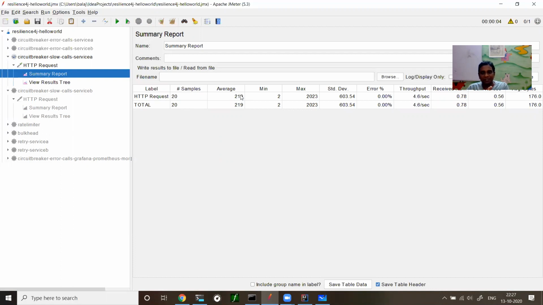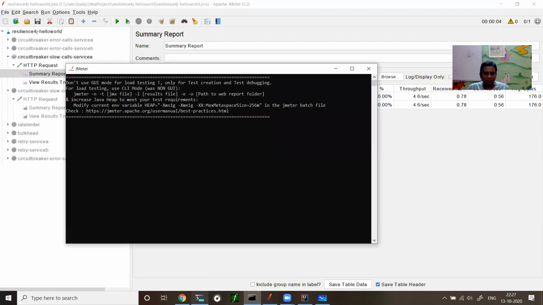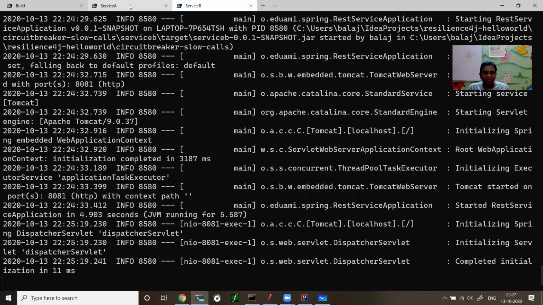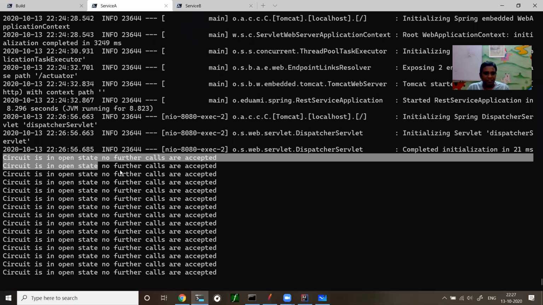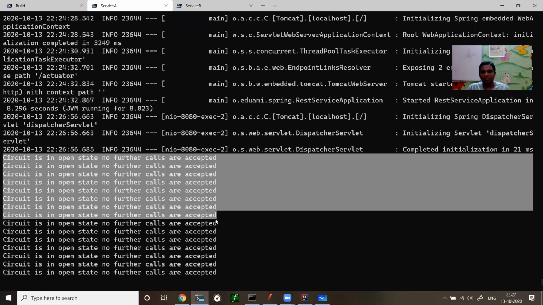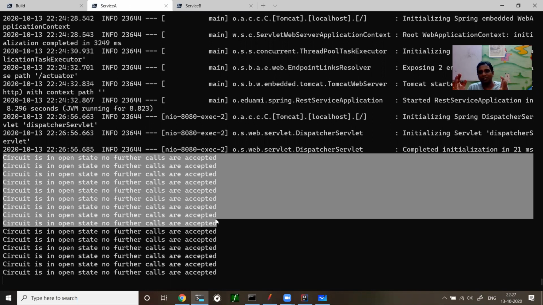What we did is, when B is performing poorly, I don't call B. I'll give data from the cache. So if you want to code this, it's a really complex thing. You can easily get that with this circuit breaker library. So if I demonstrate, if I show you, service A, the circuit became open. So no further calls are accepted. When the circuit is open, it won't send any calls to B.